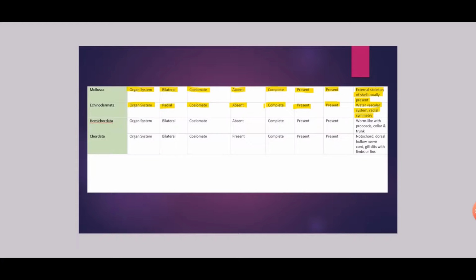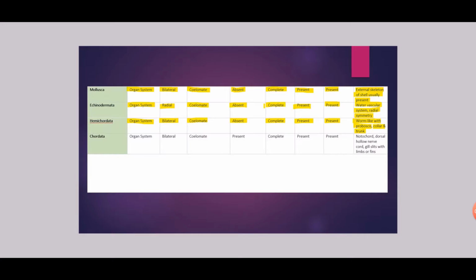Next phylum is phylum Hemichordata. They have organ system level of organization, bilateral in symmetry, body cavity is coelomate, segmentation is absent, digestive system is complete, circulatory system is present, respiratory system is also present. Distinctive feature is worm-like body with proboscis, collar and trunk. So these are the parts which it contains.